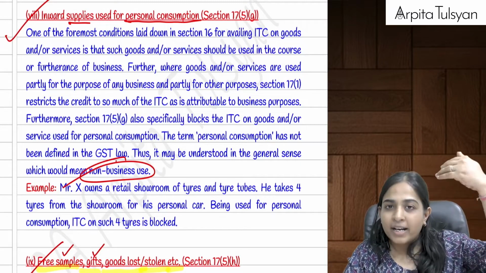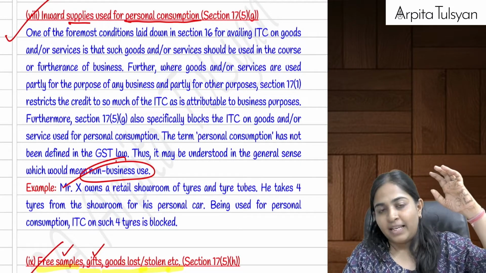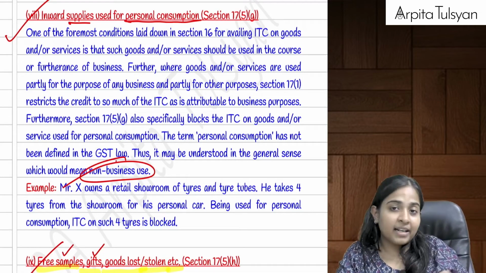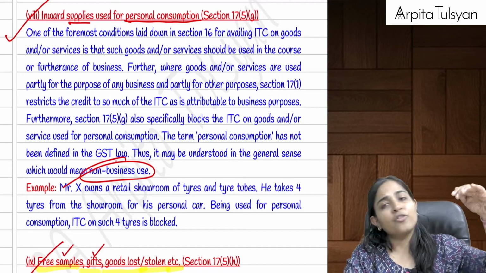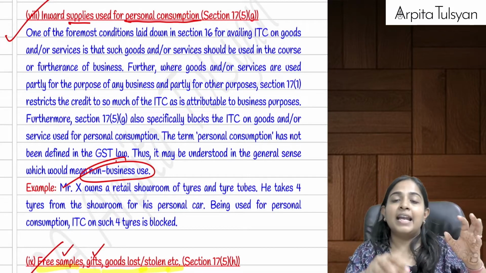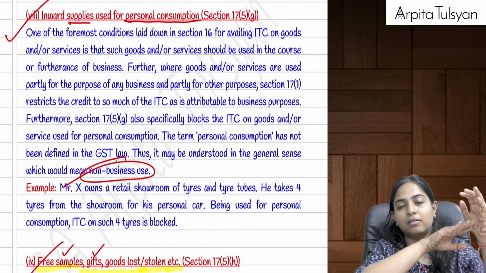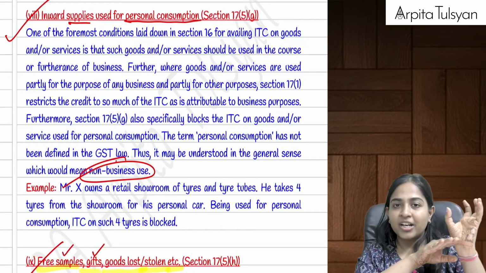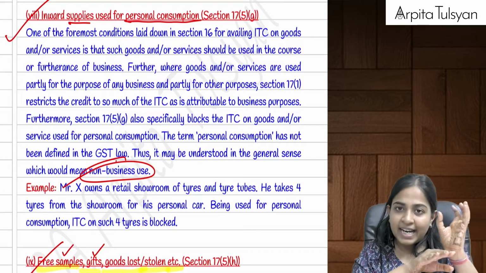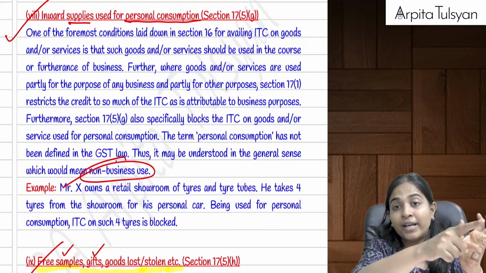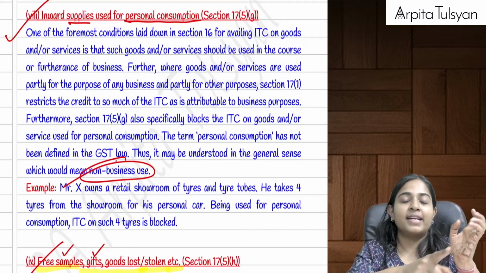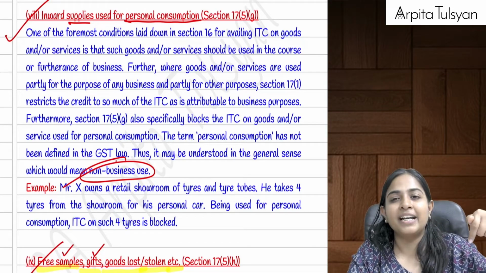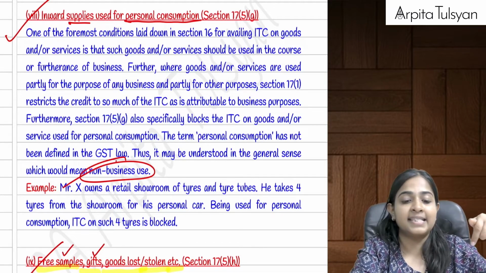Means old transaction you have to totally forget. First the manufacturer would have sold it to the wholesaler. Now the wholesaler is returning it back to the manufacturer. So forget the first transaction. Now when the wholesaler is selling it to the manufacturer, it is considered as a fresh supply. For the manufacturer, it is considered as a purchase. He would have taken ITC. But now if he is destroying these medicines because they have expired, so ITC on that has to be reversed because the goods have been destroyed. We just now studied in the previous point, if the goods are destroyed, then the ITC has to be reversed on the same.